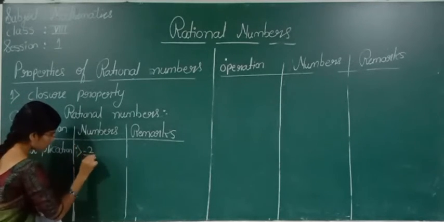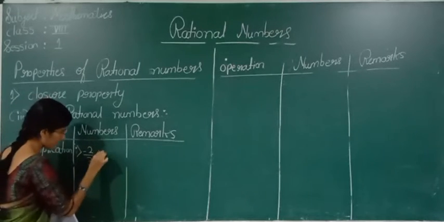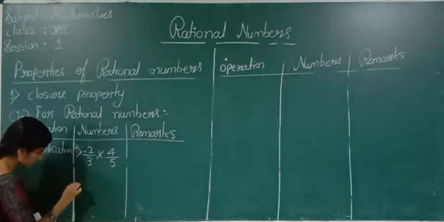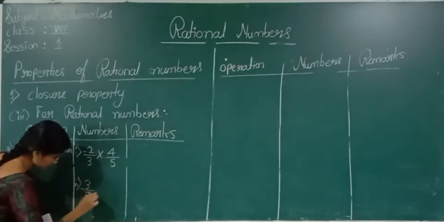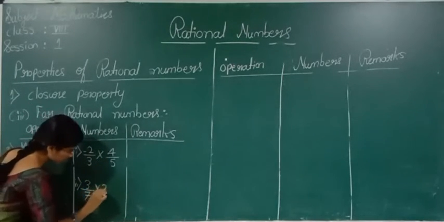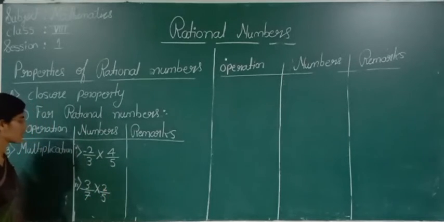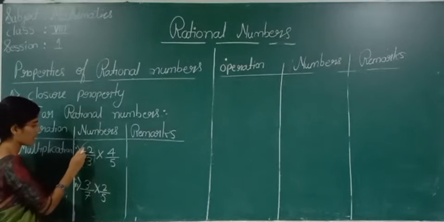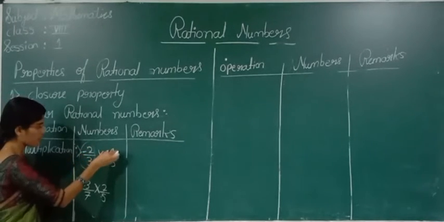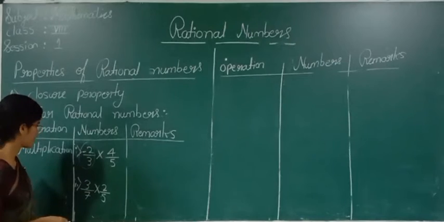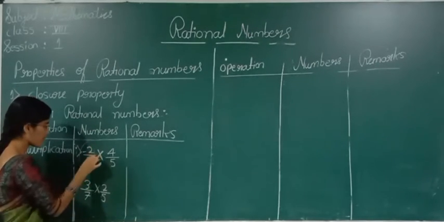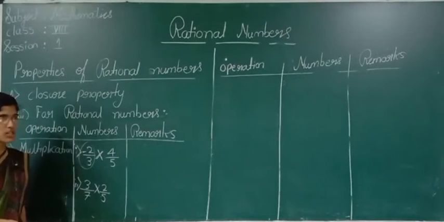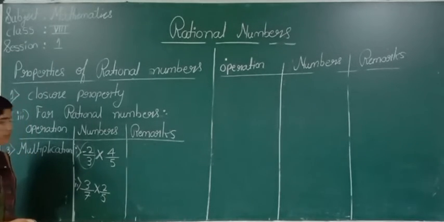Say minus 2 by 3 multiplied by 4 by 5. Second example, 3 by 7 multiplied by 2 by 5. Now see here, minus 2 by 3 and 4 by 5 are rational numbers. If you perform an operation of multiplication, we will see whether the result is a rational number or not.